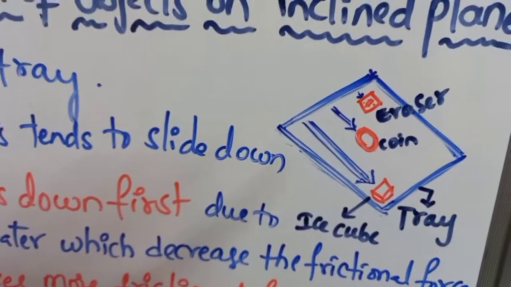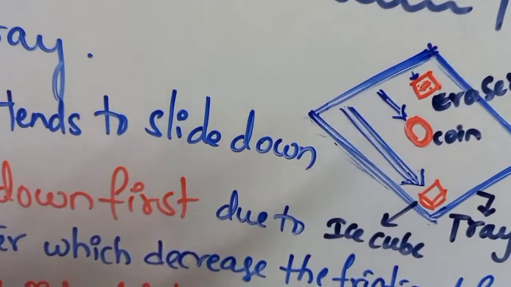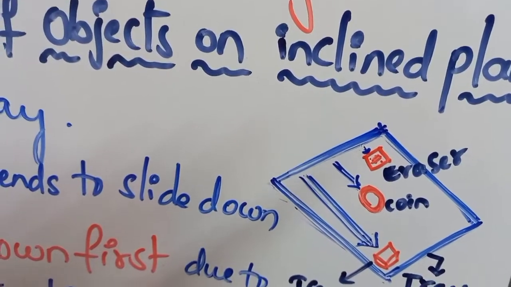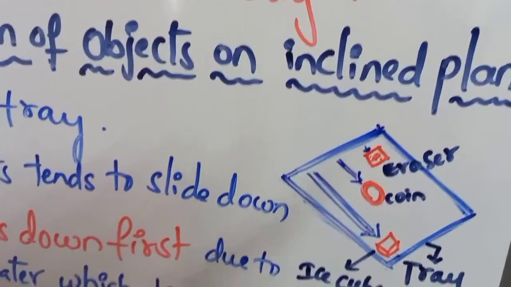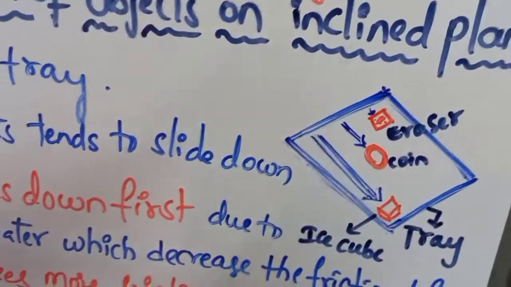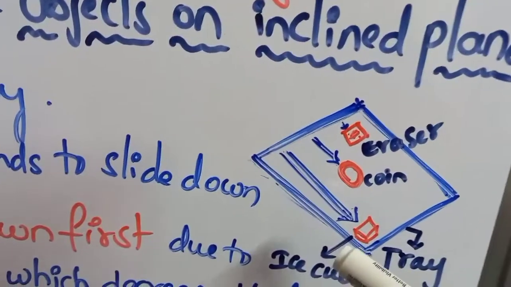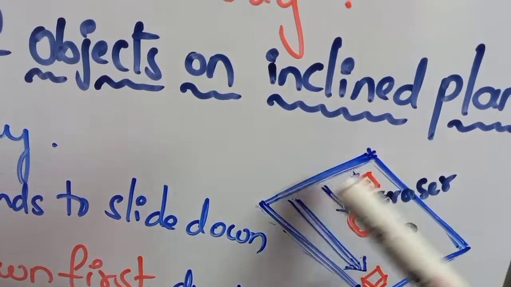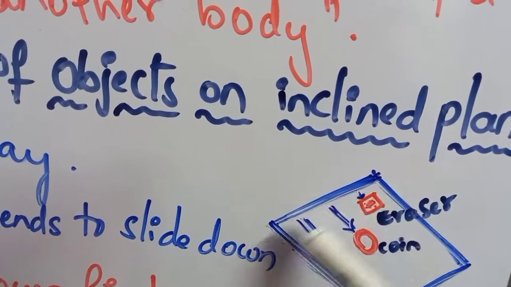In this tray, place 3 objects. One is the ice cube, another one is a rupee coin, and the third one is an eraser. When we start this activity, we have to place all 3 objects in the same position. We have to place them in the same line.